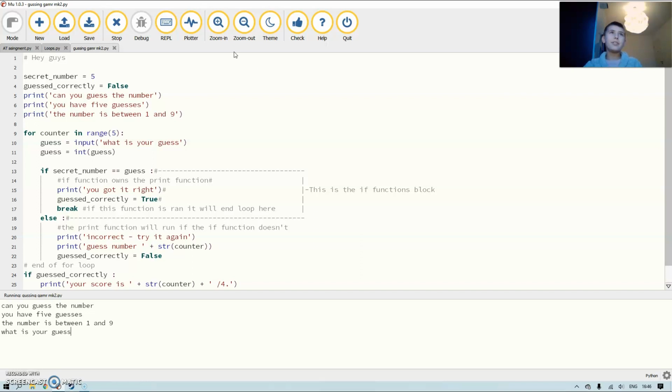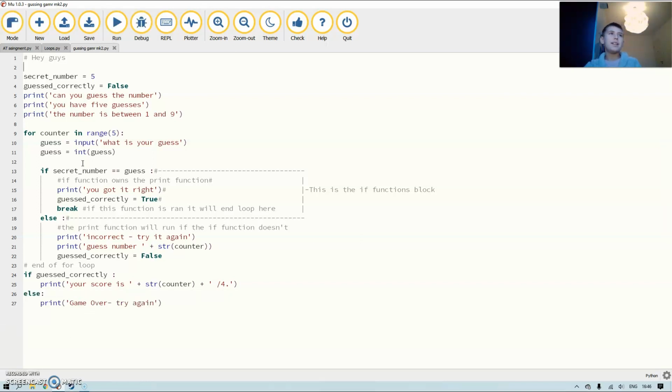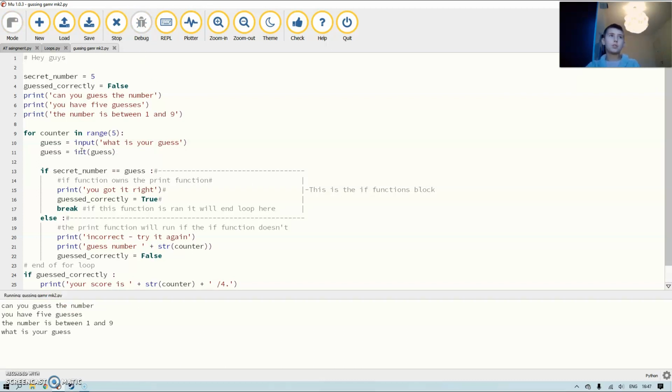Now, this if function is if the secret number is equivalent to guess. So secret number equals 5, and if you input 5, it will activate this block. And how you make sure that they type in a number is with this right here.